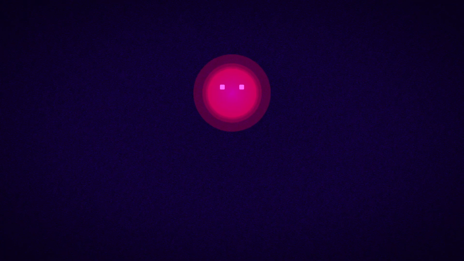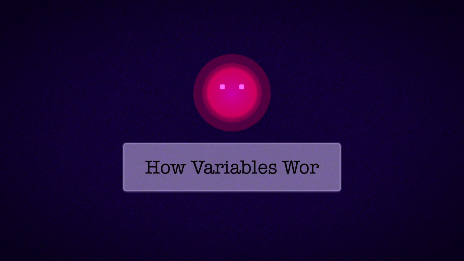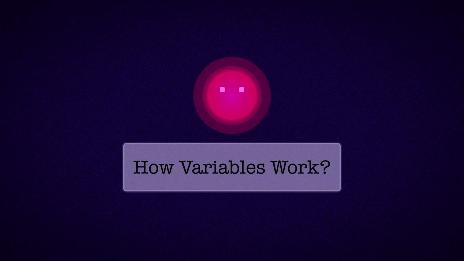Today we are going to explore a fundamental concept that often causes confusion for Python developers: how variables really work. You have probably learned that variables are like boxes that store values, and while this metaphor works for some programming languages, it can actually lead us astray in Python. I would like to share a more accurate mental model that will help you understand Python's behavior more intuitively.